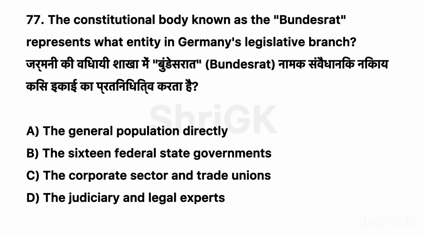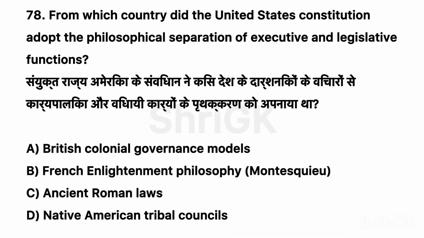77. The constitutional body known as the Bundesrat represents what entity in Germany's legislative branch? Correct option B. The 16 federal state governments. 78. From which country did the United States Constitution adopt the philosophical separation of executive and legislative functions? Correct option B. French Enlightenment philosophy, Montesquieu.